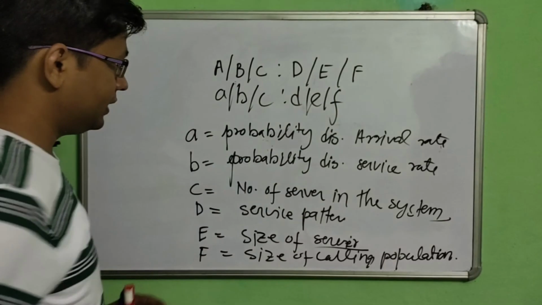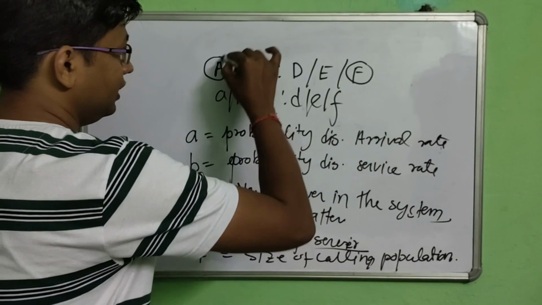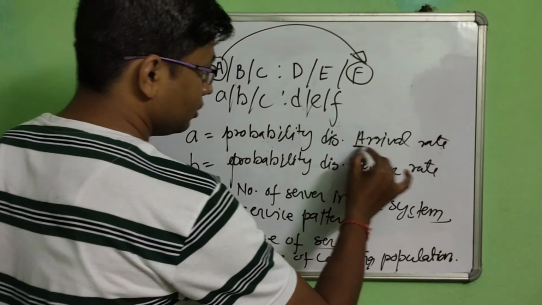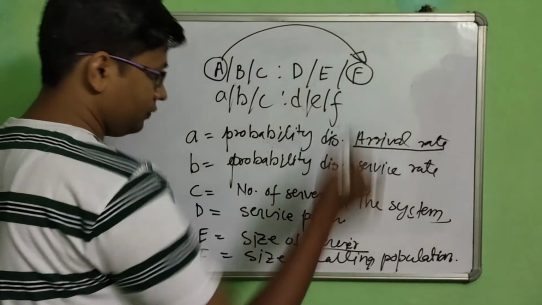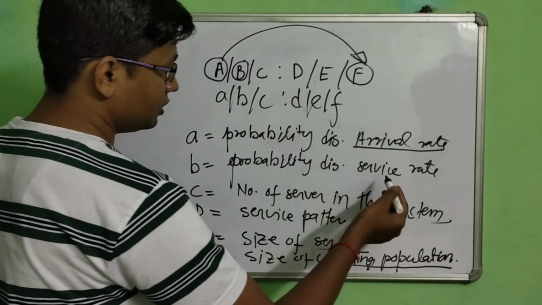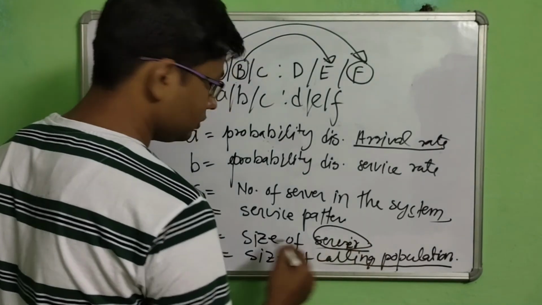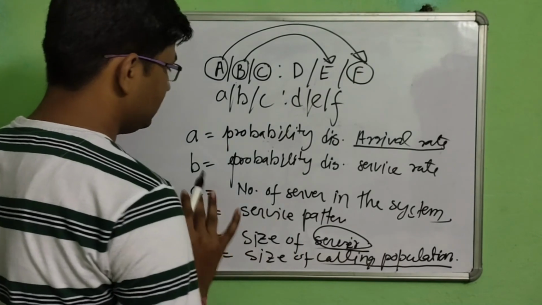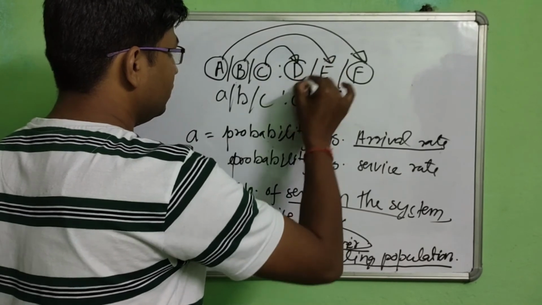Basically all these are related to each other, because A and F are related: the probability distribution for the arrival rate, and where the arrival is coming from, the calling population. And B, the probability distribution for the service, comes from the server.